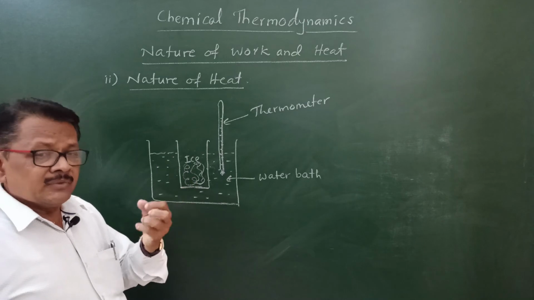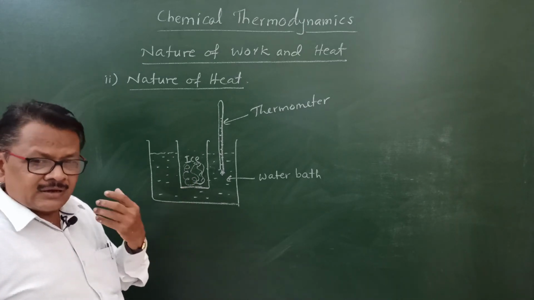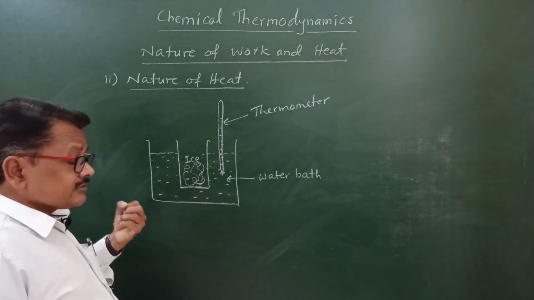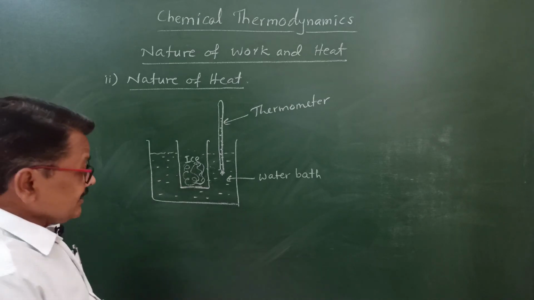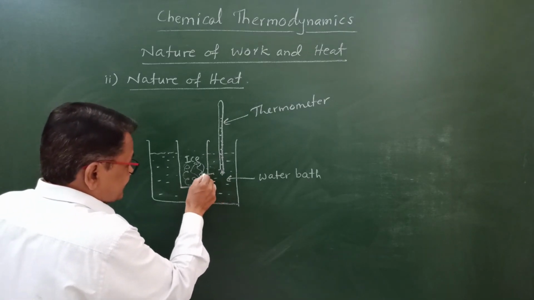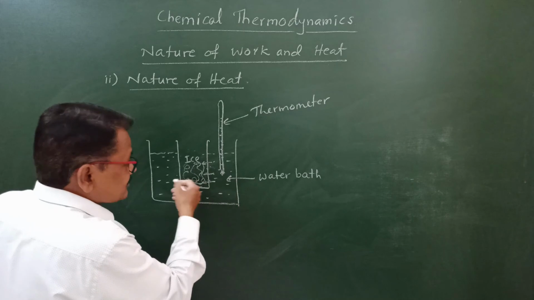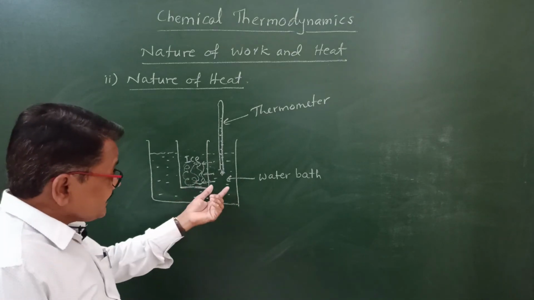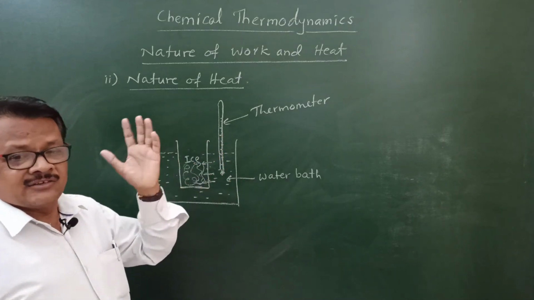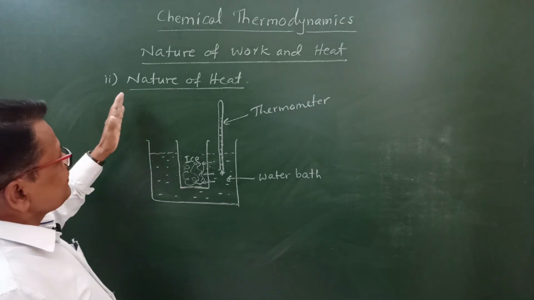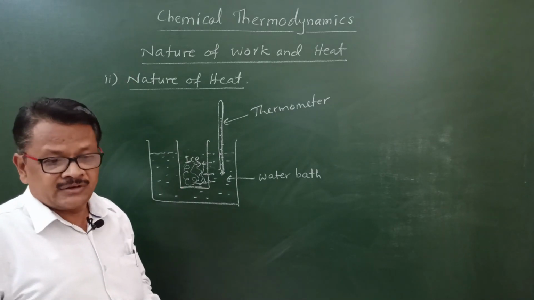When ice melts, it is an endothermic process, means heat is taken in, and that heat is taken from the surrounding itself, means from this water bath. So due to that the temperature of the water bath decreases. So in this manner we can explain the nature of heat.